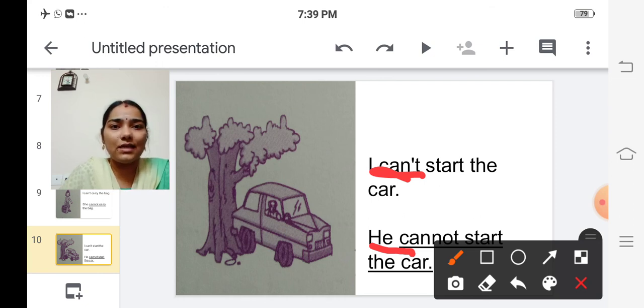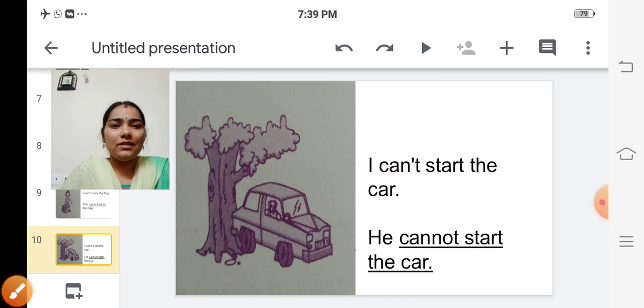What does the person say? I can't start the car. What will we say about him to the next person, to someone? He cannot start the car, isn't it? Can you understand, children? Yes. Is it clear? Yes. The remaining will again be a home assignment for you.